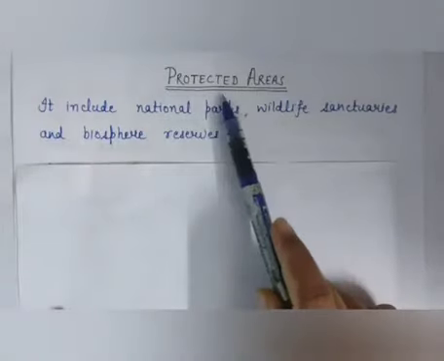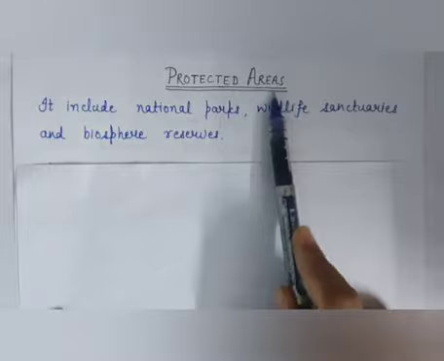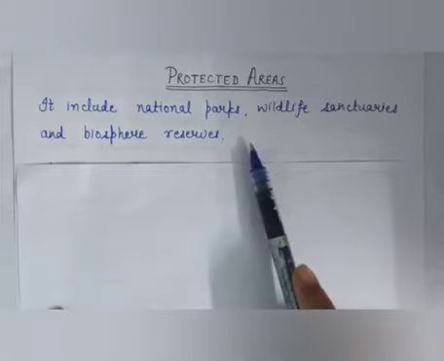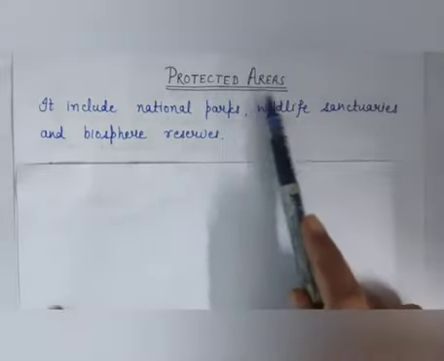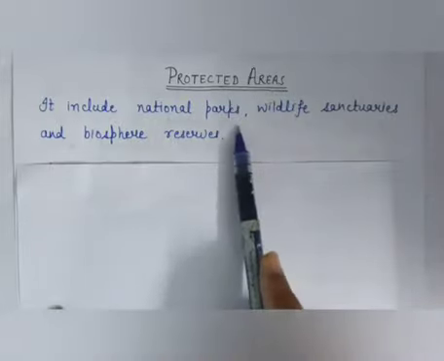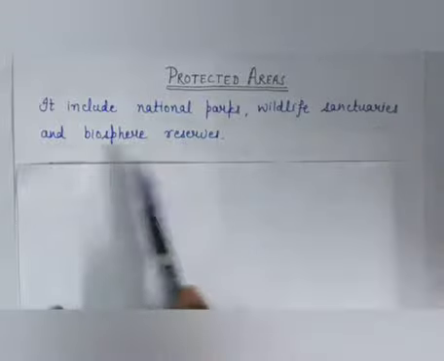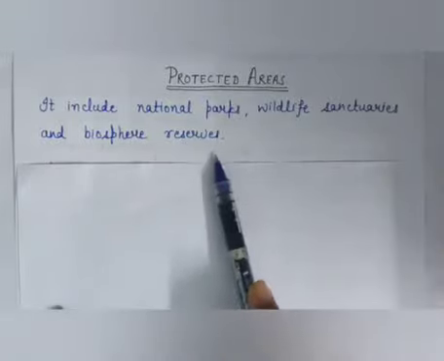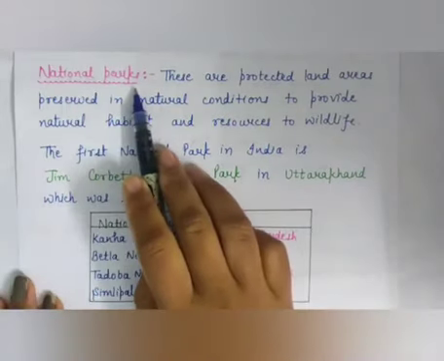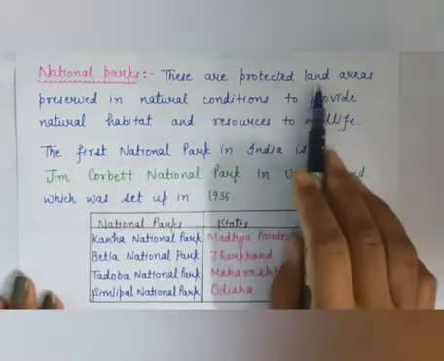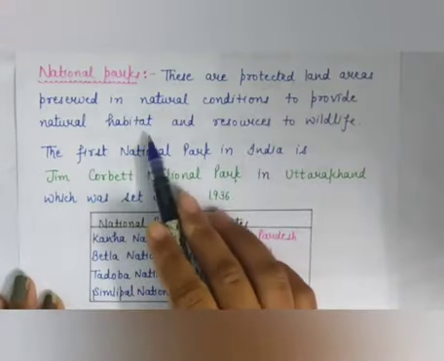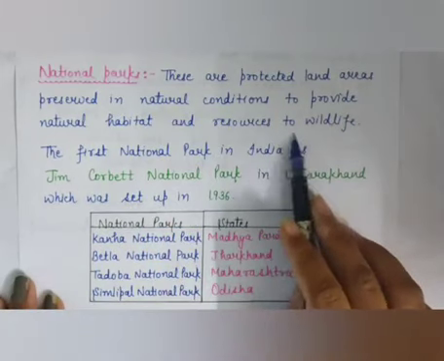Now our next topic is protected areas. Means to protect flora and fauna and their habitats, the government of India has created some protected areas. And protected areas include national parks, wildlife sanctuaries and biosphere reserves. Now first protected area is national parks. National parks are protected land areas preserved in natural conditions to provide natural habitat and resources to wildlife.